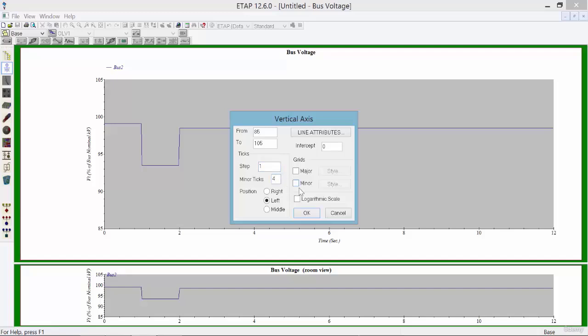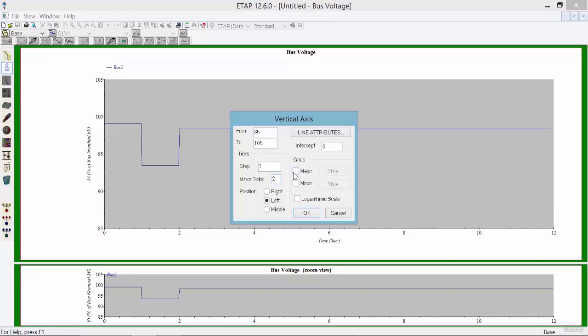The minor ticks, those little lines in between each percentage, I'm going to reduce to 2 instead of 4.